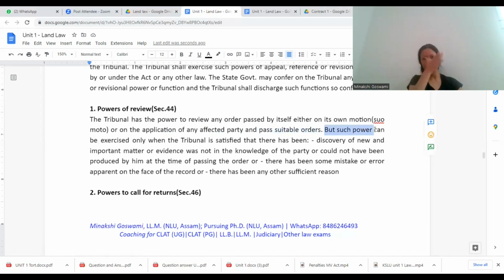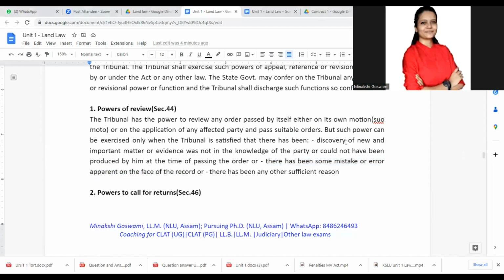But such powers can be exercised only when the tribunal is satisfied that there has been discovery of new and important matter or evidence which was not in the knowledge of the party or could not have been produced by him at the time of passing the order, or there has been some mistake or error apparent on the face of the record, or there has been any other sufficient reason. Like I mentioned, three numbers are mentioned and then the sum total is incorrect. It's very well evident from the order itself that there is a mistake in the calculation. So that can be corrected because there is some mistake or error.